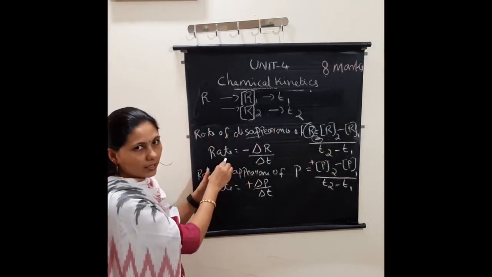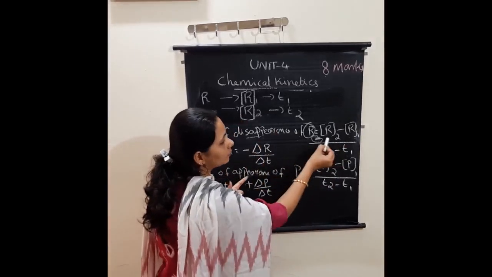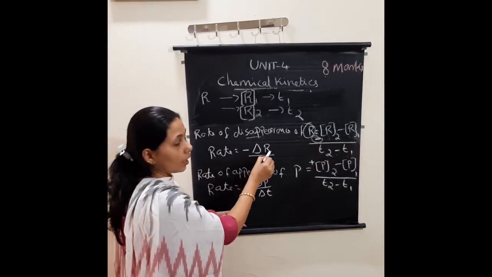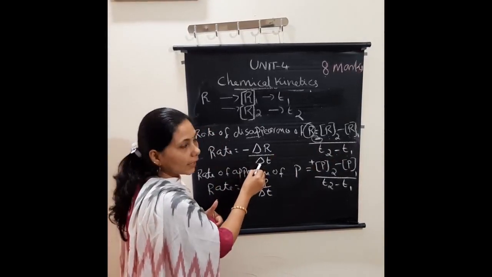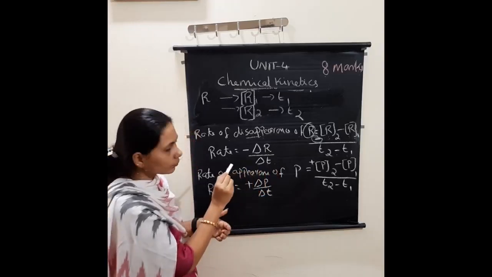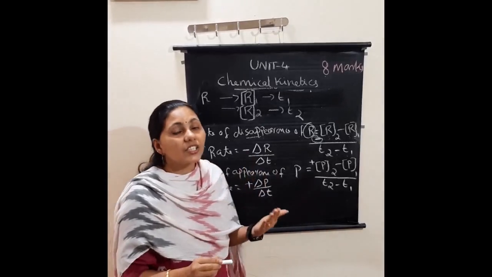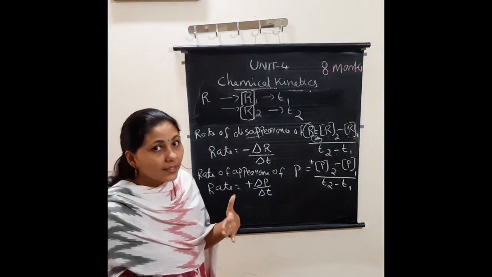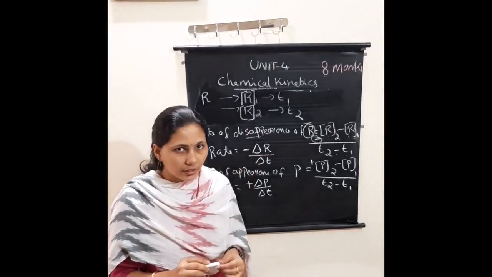So how can we write it once again? Rate equals, we know change, that is a large change. How can we represent it? Delta R. Change means difference, we know, delta R divided by delta T. And we have to put a negative sign, I told you, because negative means what? The concentration of the reactants decreases. That is why we are representing the negative there.